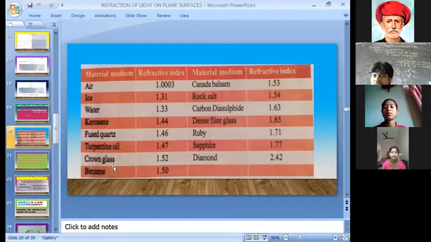Suppose if you observe glass, 1.52. I just said 1.5 something. So 1.52 is the refractive index of glass. Okay. So here refractive index depends on what? The nature of the material. This is very important. Refractive index depends on the nature of the material and also